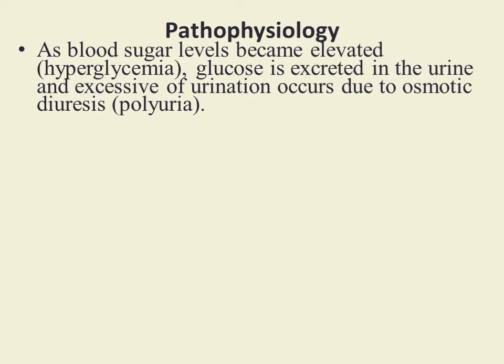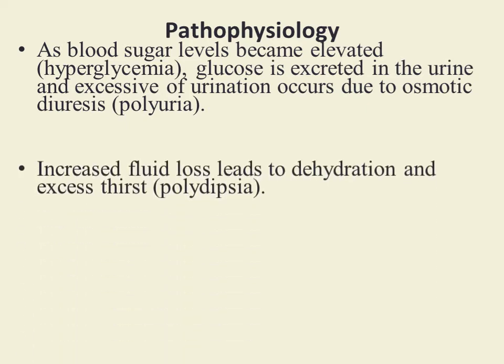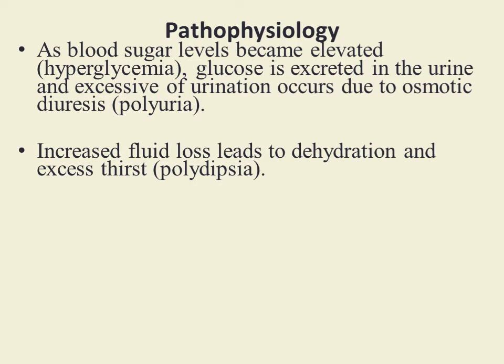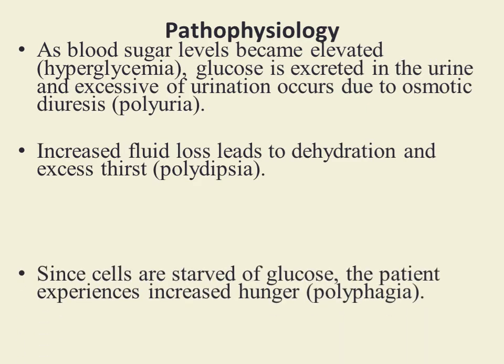It requires more water to get excreted through the urine, so it withdraws water from the renal tubular cell and excessive volume of urine is formed. That leads to polyuria. As there is excessive loss of water in the urine, there is dehydration, and this dehydration stimulates the thirst center in the medulla. That leads to excessive drinking of water, which is called polydipsia.